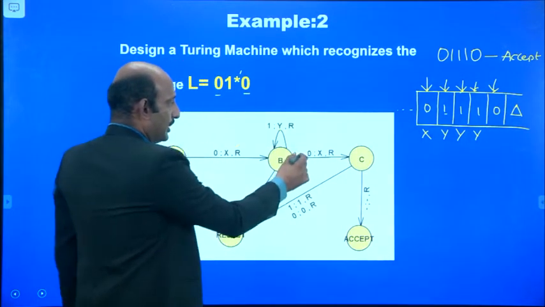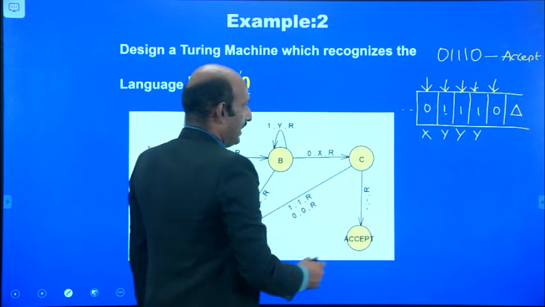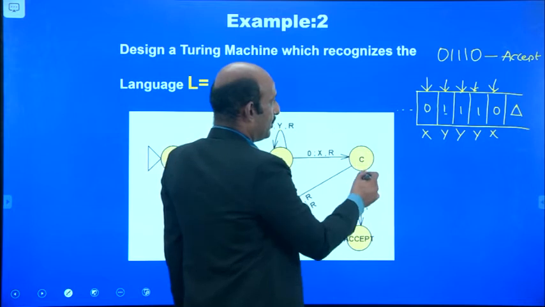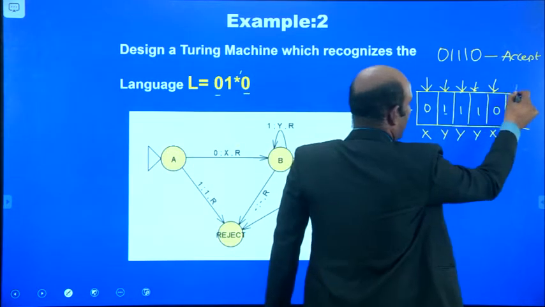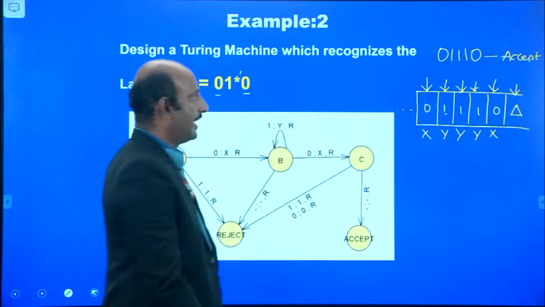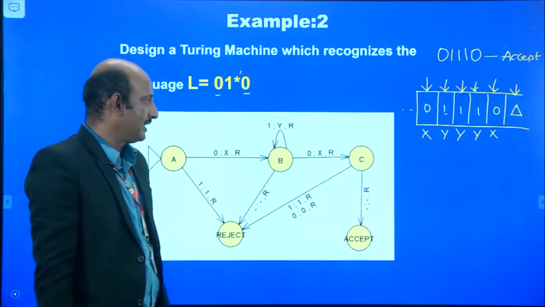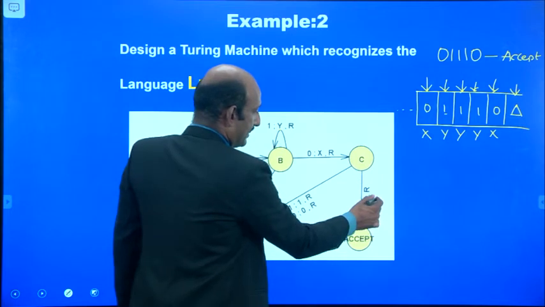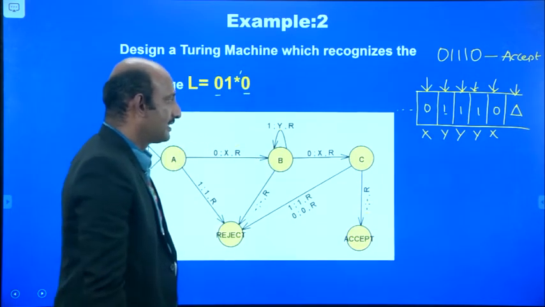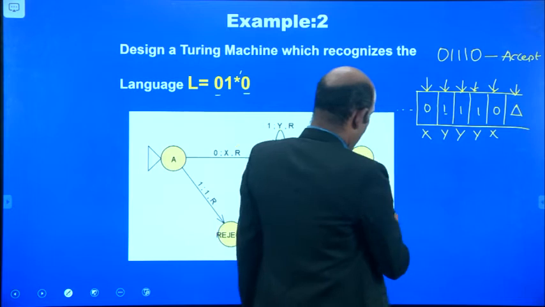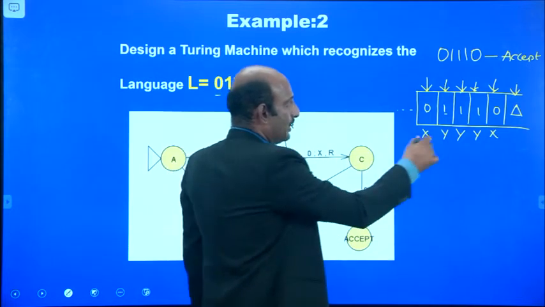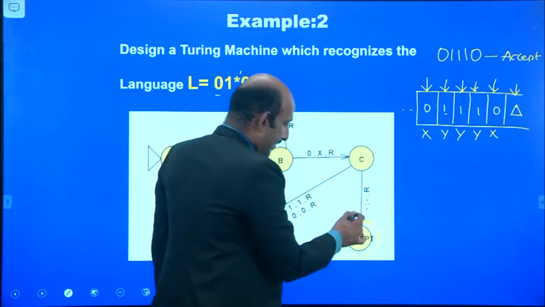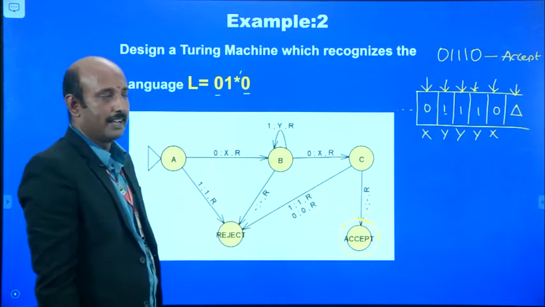When the input is 0, it is replaced by x and moves to the right. The pointer comes to the right position, that is the end marker, the delimiter. Then it checks for a blank. The blank means there is no input, nothing, so it moves to the right position. It indicates that this is called an accepting state, if you come to that accepting state.